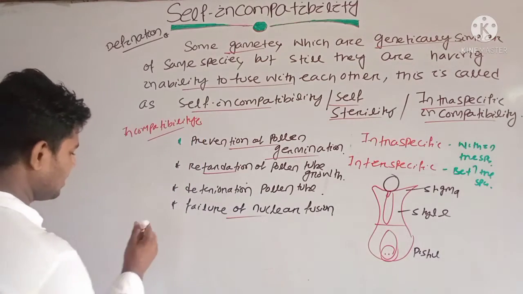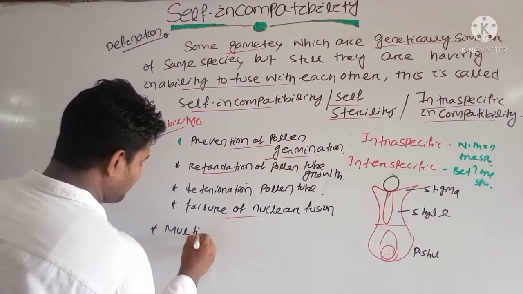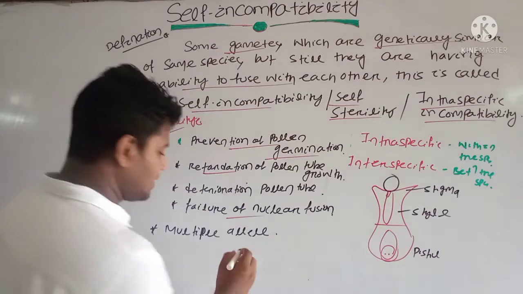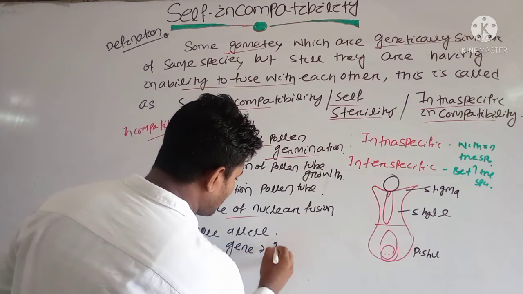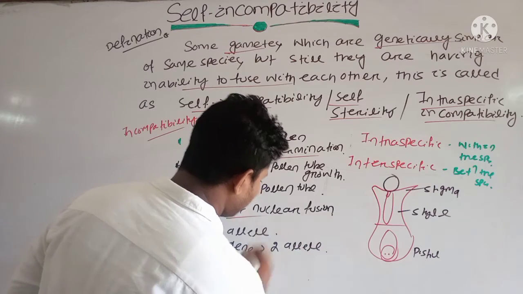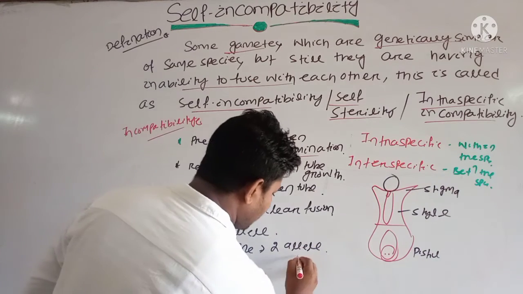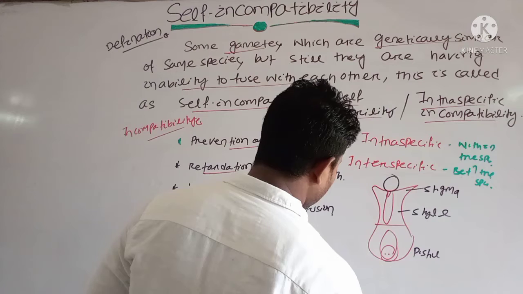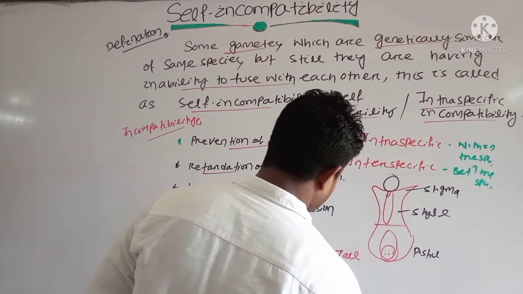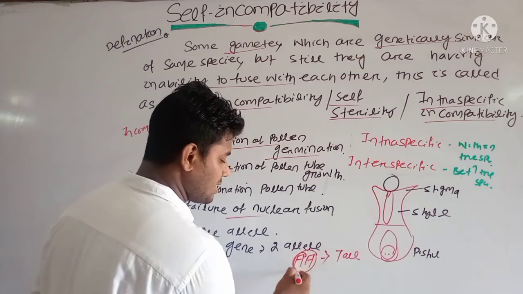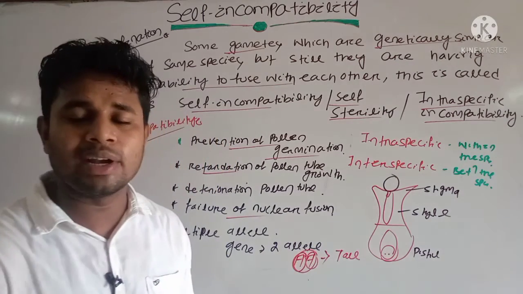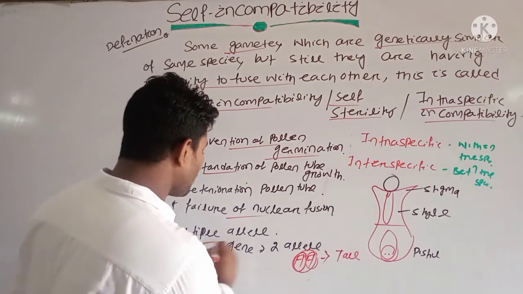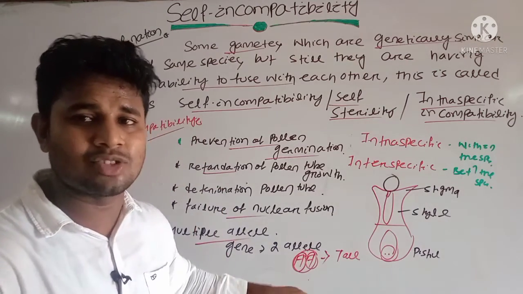And this occurs due to multiple alleles. We know that a single gene has two alleles. Clear? Suppose a character is AA. It is a gene, which is responsible for tallness. Then this is one allele, this is another allele. We will know in detail in genetics when we study genetics. Then you will know that multiple alleles means the presence of more than two alleles in a single gene.